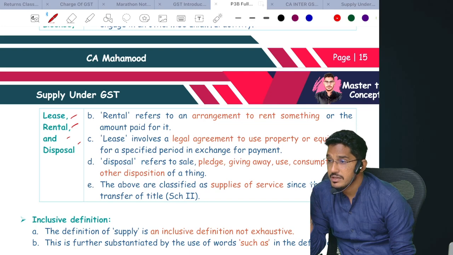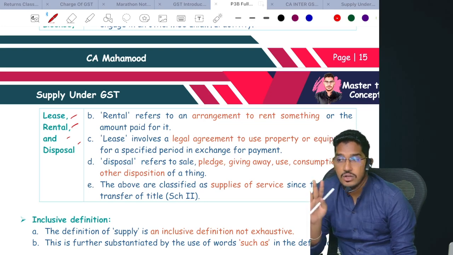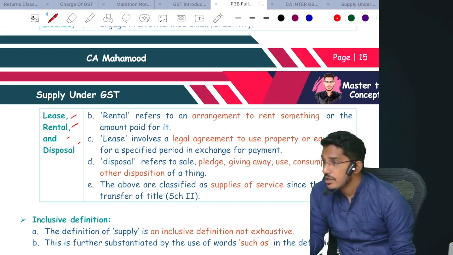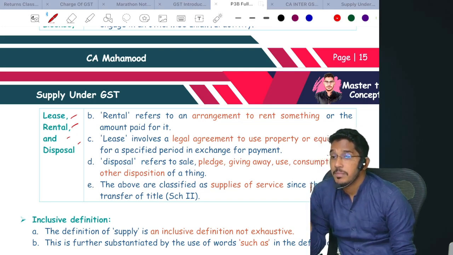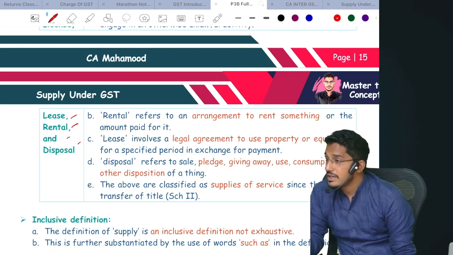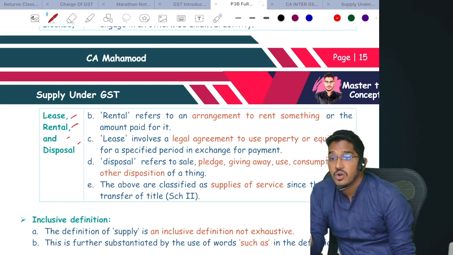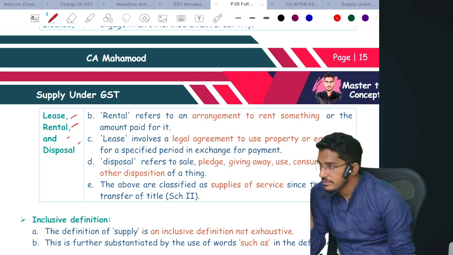What do you mean by consideration? Something in return, and that consideration need not always be in money. In barter and exchange transactions, monetary consideration will not be there; non-monetary consideration will be there.